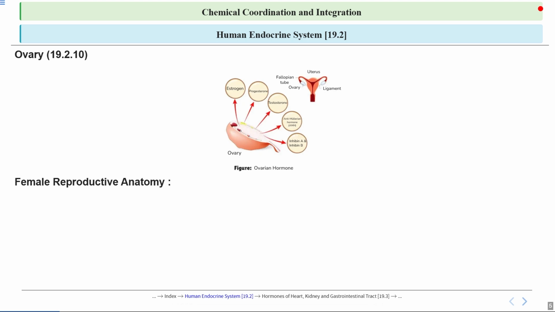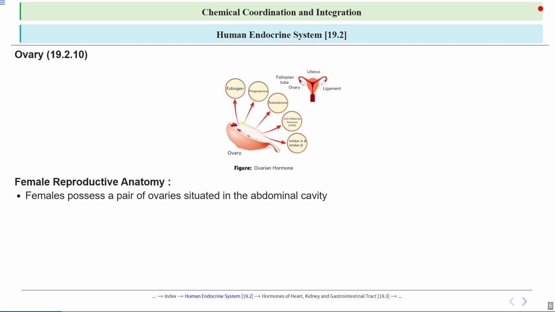Female reproductive system. We know it includes organs like the ovaries, fallopian tubes, uterus, and vagina, each with specific roles in reproduction. The ovaries produce eggs and hormones. Fallopian tubes help in fertilization, the uterus is where the fetus develops, and the vagina is the passageway for childbirth and sexual intercourse. All of these work together in the menstrual cycle and pregnancy process. In this picture you can also see the ovarian hormone. What are the hormones that the ovary secretes?